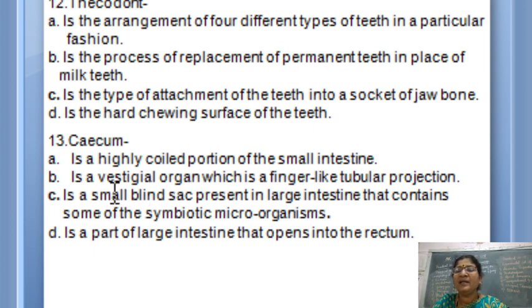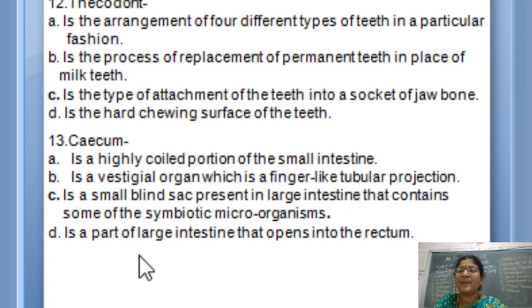Fine. It is a vestigial organ which is a finger-like tubular projection. It is the appendix, not the cecum. It is a small blind sac present in the large intestine that contains some of the symbiotic microorganisms. This is our answer. C is the answer.